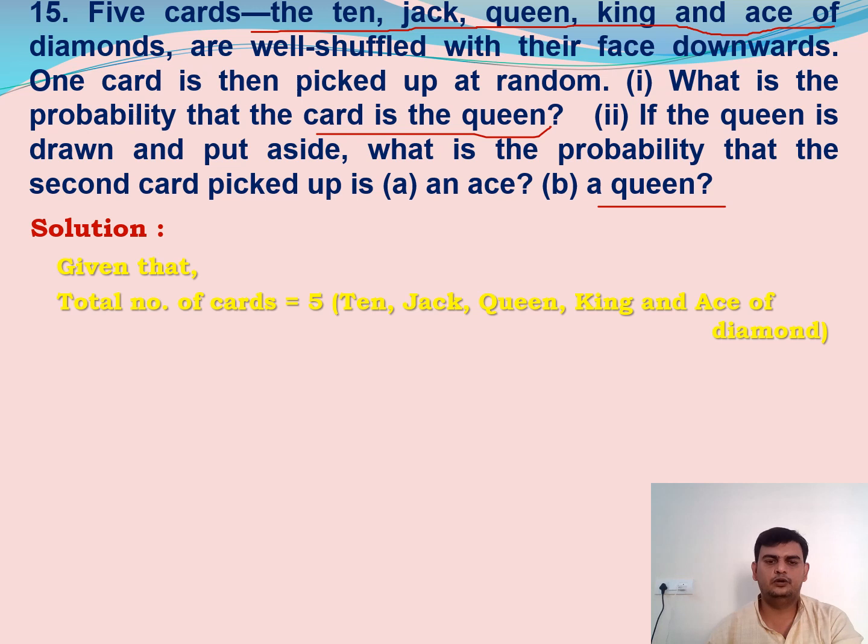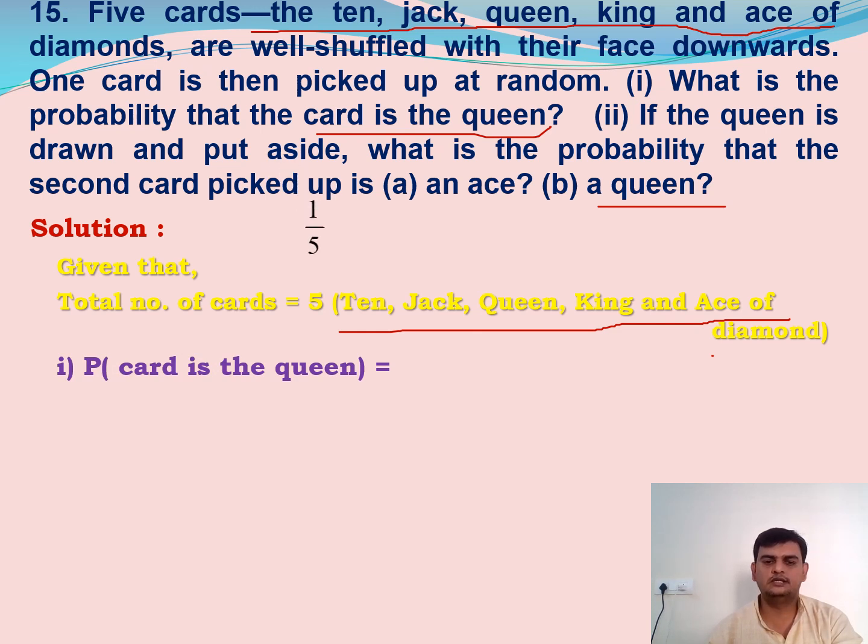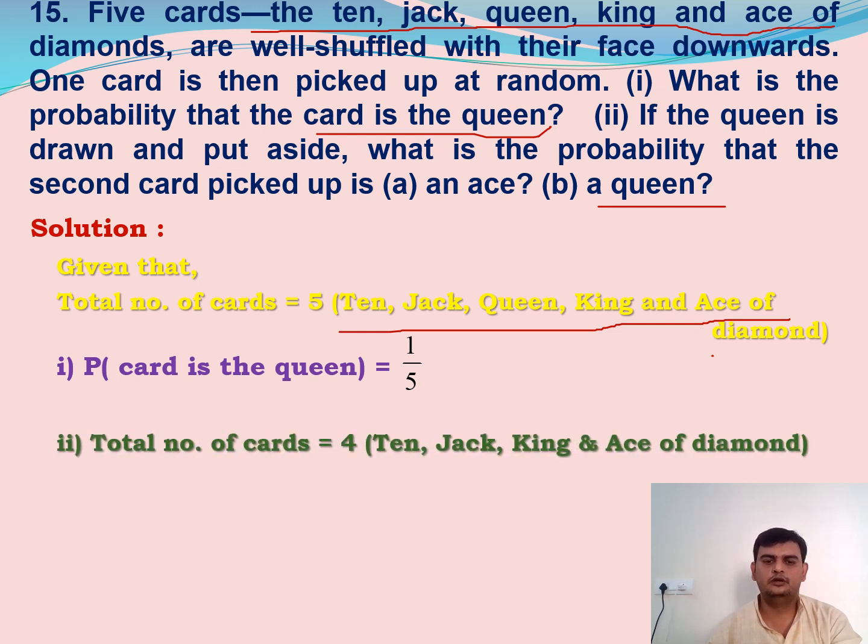So given the total number of cards, what are the cards we have? 10, Jack, Queen, King and an Ace of Diamond. These are the 5 cards I have. First what we are doing? Selecting a queen card. So the answer we have is 1 by 5. Here I have total number of cards as 5. In that, the favorable outcome is only one queen I have. So 1 by 5.